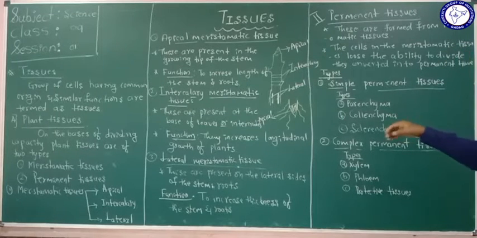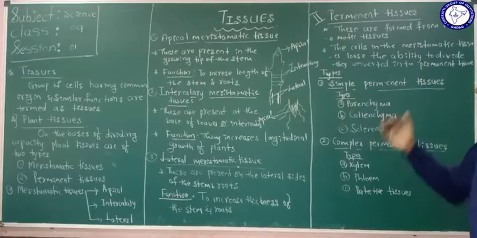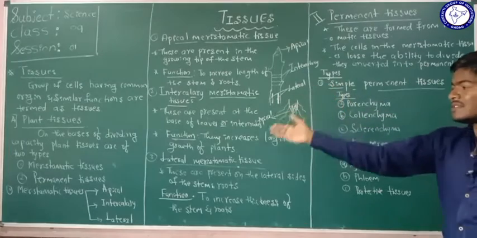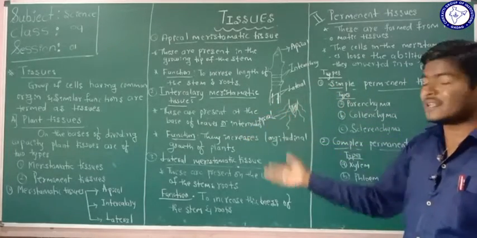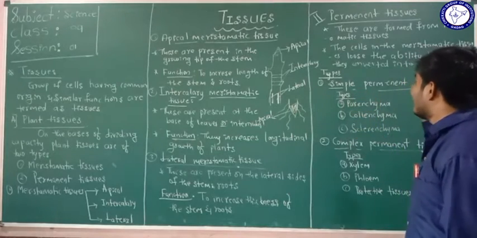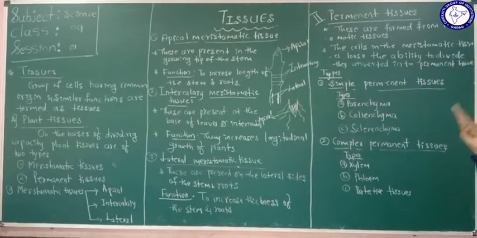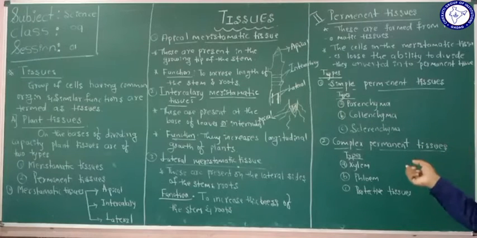In permanent tissue there are also two types, that are simple permanent tissues and complex permanent tissues. As we saw the different types of the meristematic tissues, like that there are two types of permanent tissues.